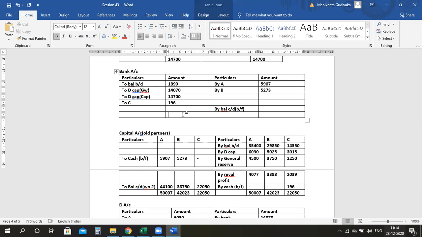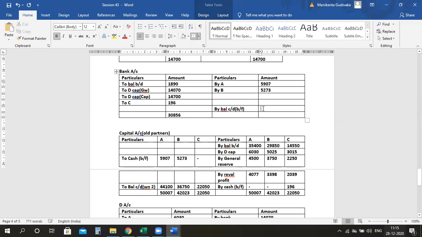1890 plus 1470 plus 14,700 plus 196, if I do, this is 30,856, minus 5907, minus 5273. 19,676.